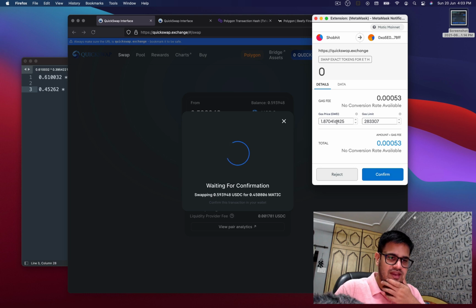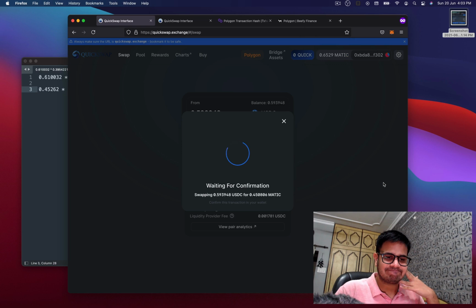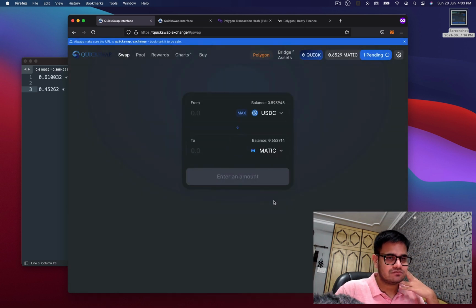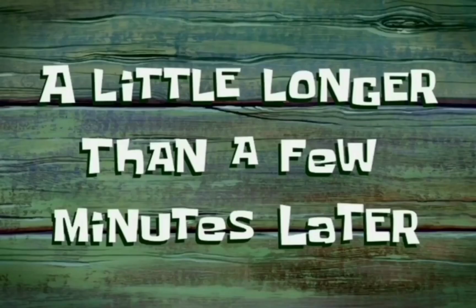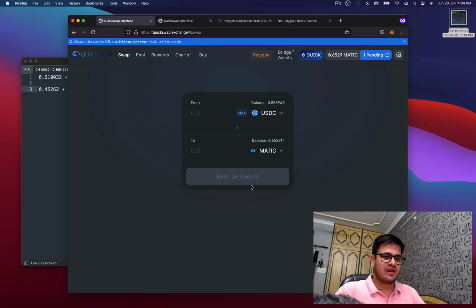Sure. The gas price has increased because the Matic network is being used by a lot more people now, so they're having to pay a little more gas. But anyway, this is still cheaper than Ethereum, so who am I to complain? A little longer than a few minutes later. I guess I have no choice but to wait.